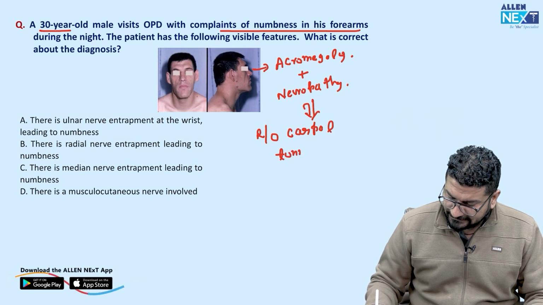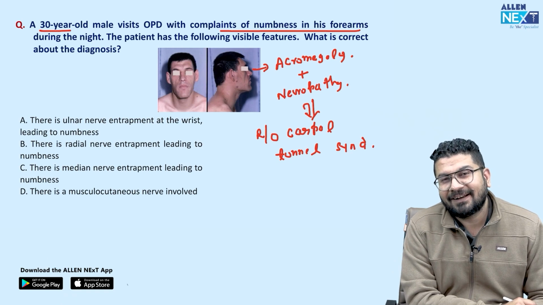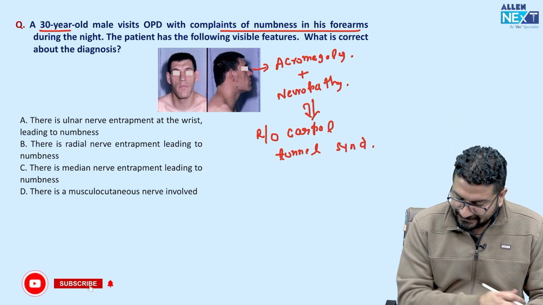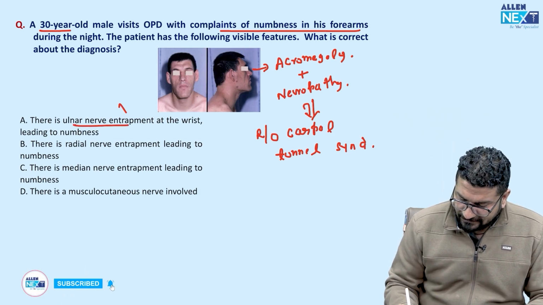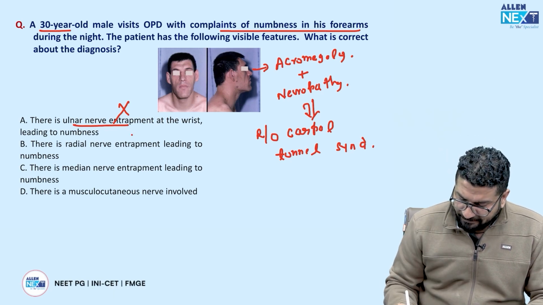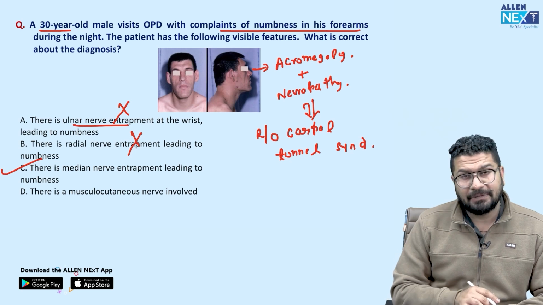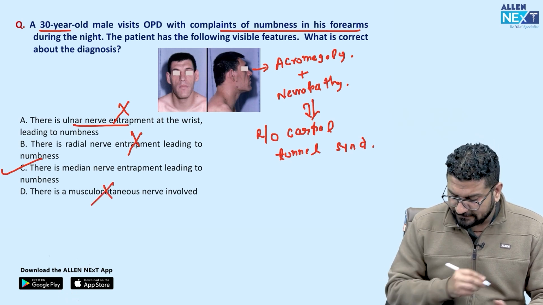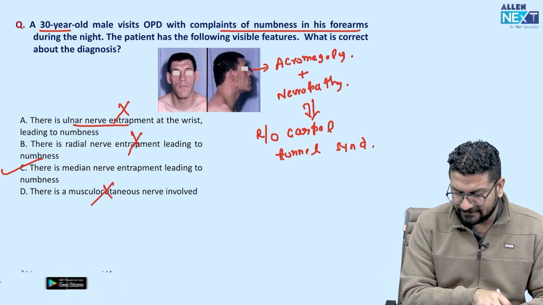So actually they are asking you an anatomy question. Carpal tunnel syndrome कौन सी nerve से होगा? So ulnar nerve entrapment will cause cubital tunnel syndrome. There is radial nerve entrapment, no. So in here you will see median nerve. So carpal tunnel will involve median nerve. There is no musculocutaneous nerve. So answer will be C. Simple.